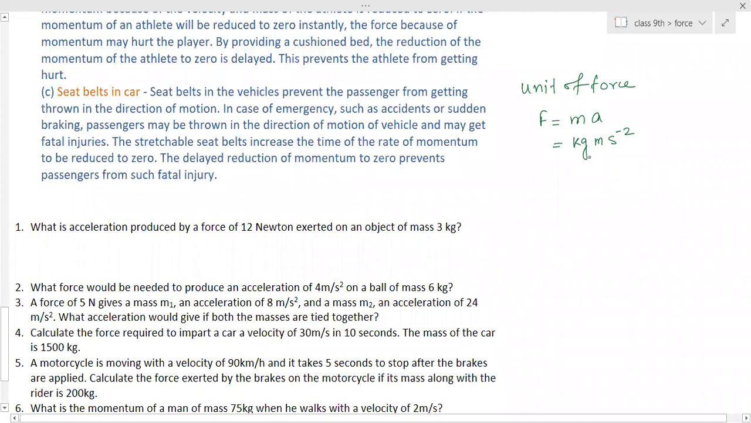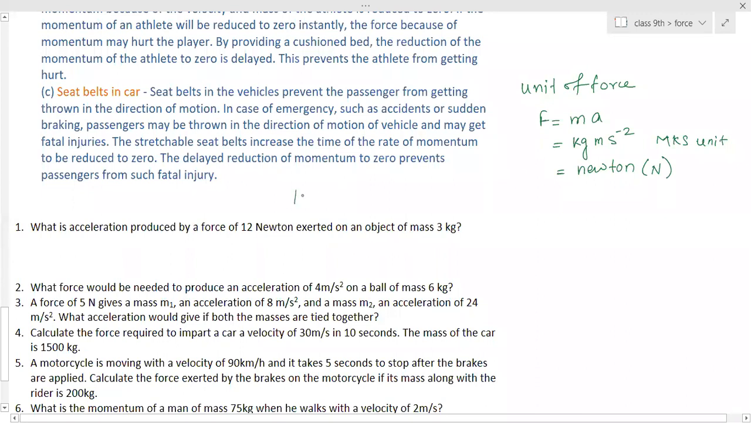But this is called MKS units. But according to the scientist who discovered the force phenomena, that is Newton, the unit of force is given his name, that is Newton. It is also written as capital N. You can write either capital N, or if you write the full name, then n should be small. So this is the unit of Newton.